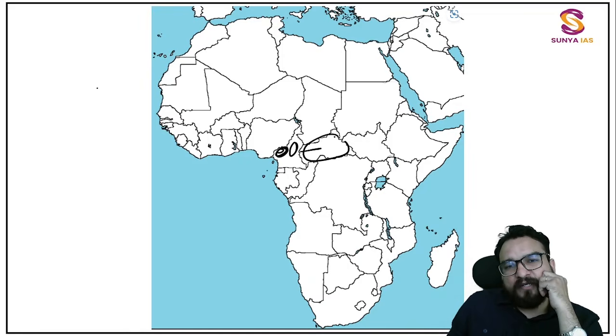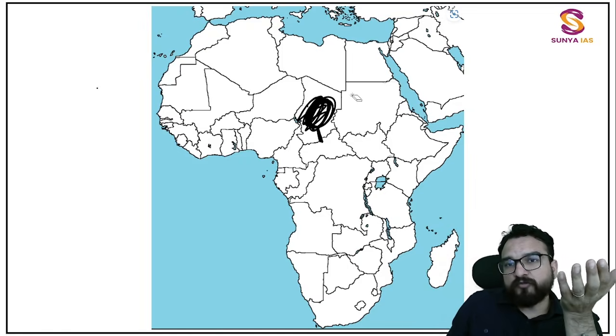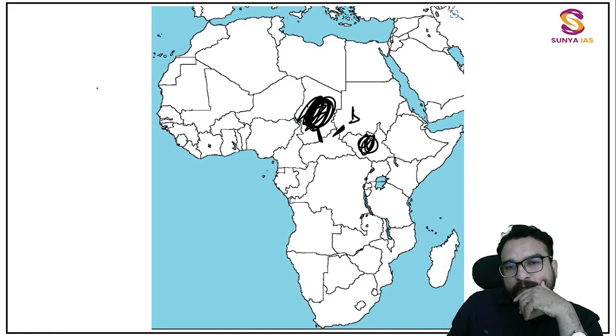Parallel to it, in the middle of it, you will be finding the Central African Republic. Connected to it, can you tell me this country now? You will be able to tell me. Think a bit. Chad. Because over here, if you don't remember, to the left of Sudan you will be finding Chad. This is the importance of the practice which we have done. Now you will realize it. Over here, Sudan. Over here, South Sudan. Down this, DRC. Over here, DRC, parallel Congo. This particular country you have known, Cameroon. Okay, this you have known. Next, I have told you to remember like this. So you will be remembering that this is Equatorial Guinea. This is over here.